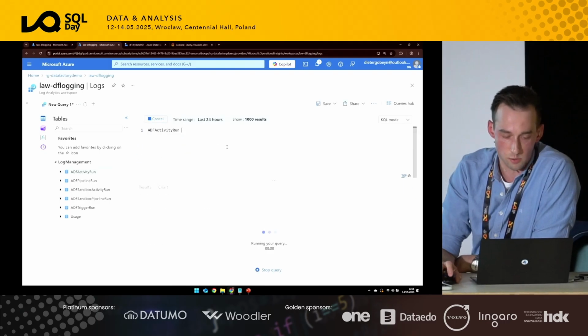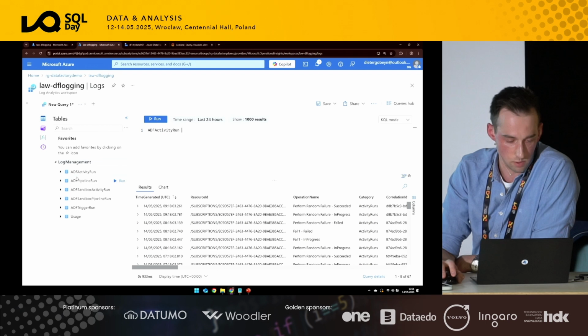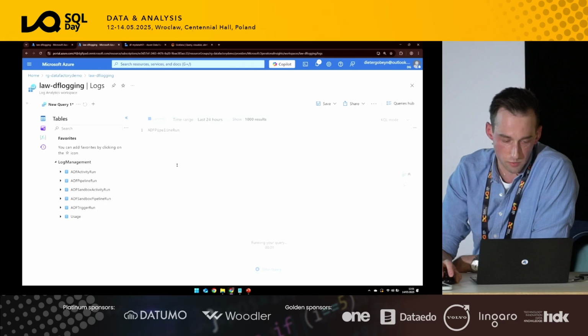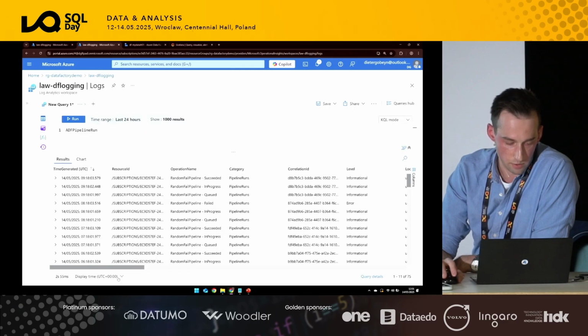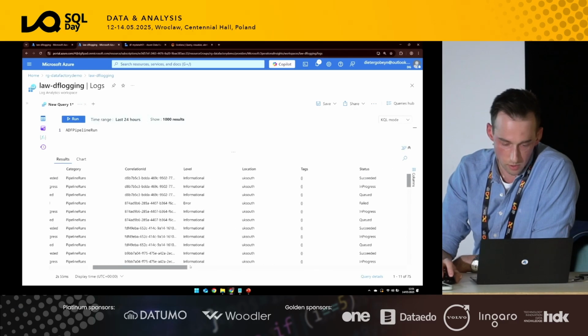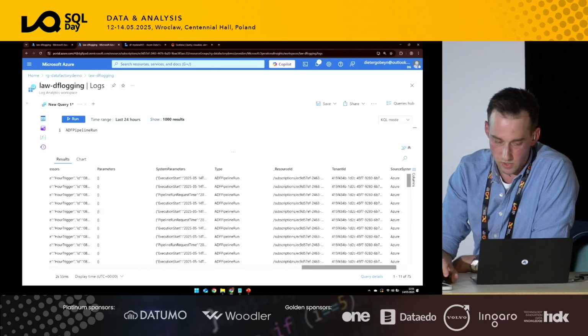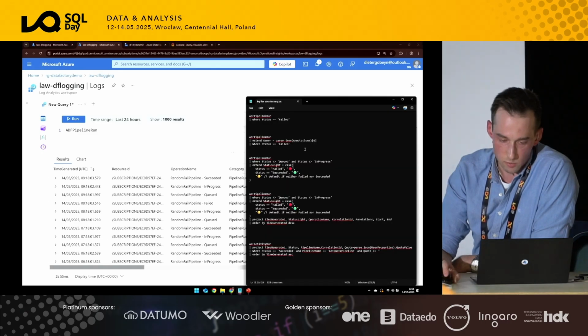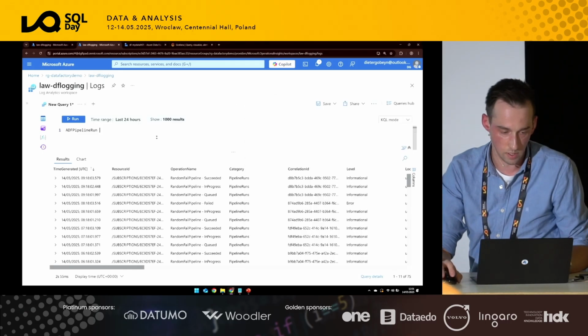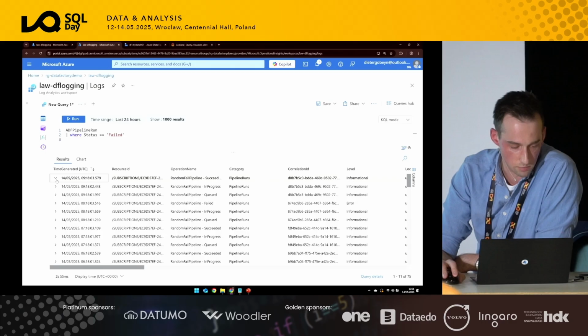So this one allows you to see, let me do the pipeline runs here. What are the pipeline runs that we had? What's the data that we've got available here? And you see there's quite a lot of data available here with all the executions and all the information, but that's kind of overwhelming. So why don't we have a look to see how we can make this easier?